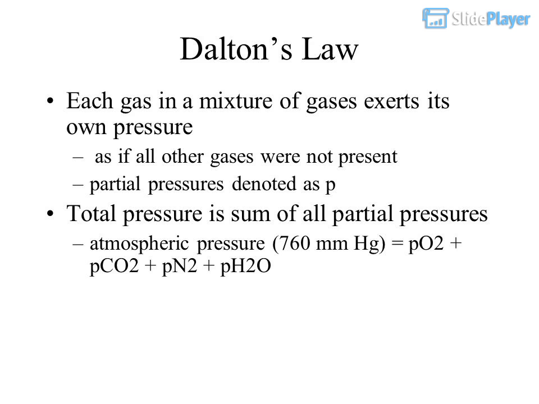Dalton's law: each gas in a mixture of gases exerts its own pressure, as if all other gases were not present. Partial pressures are denoted as P. Total pressure is the sum of all partial pressures. Atmospheric pressure, 760 mm Hg, equals PO2 plus PCO2 plus PN2 plus PH2O.